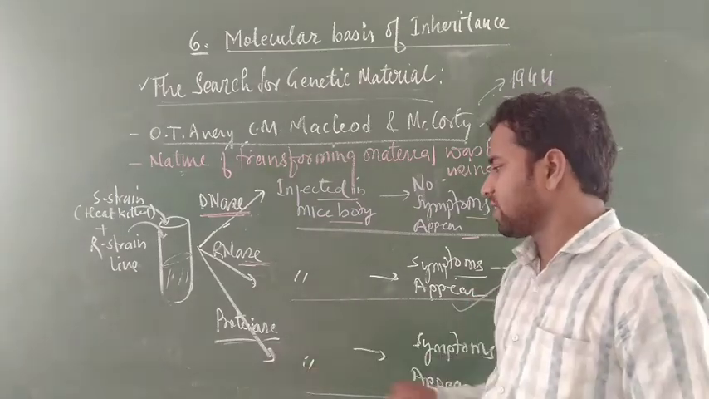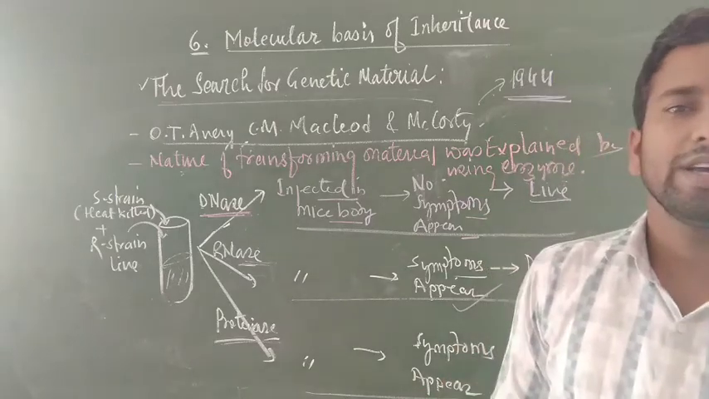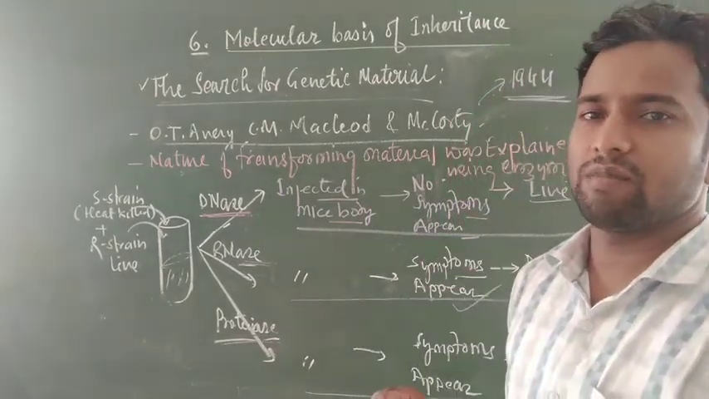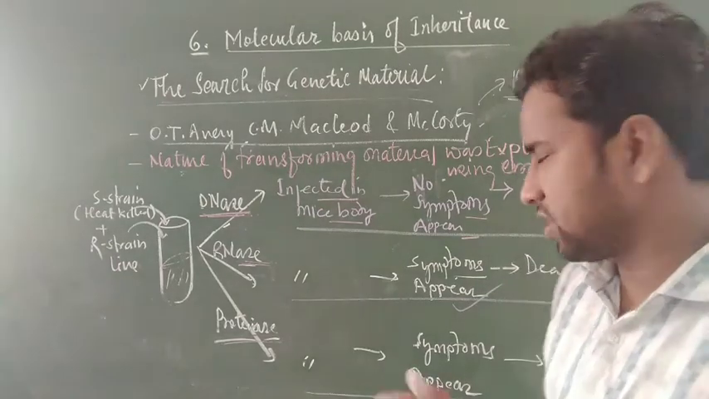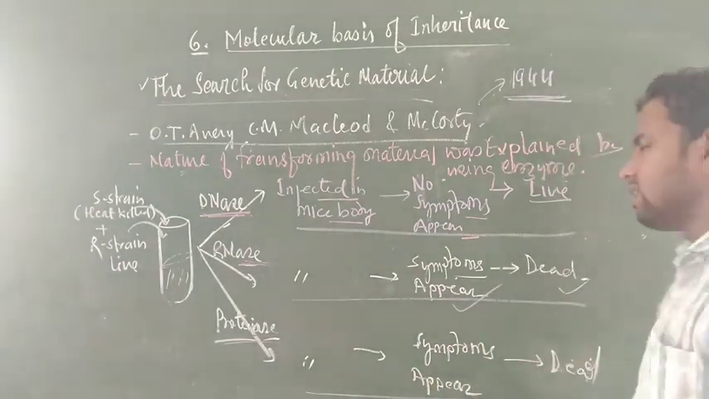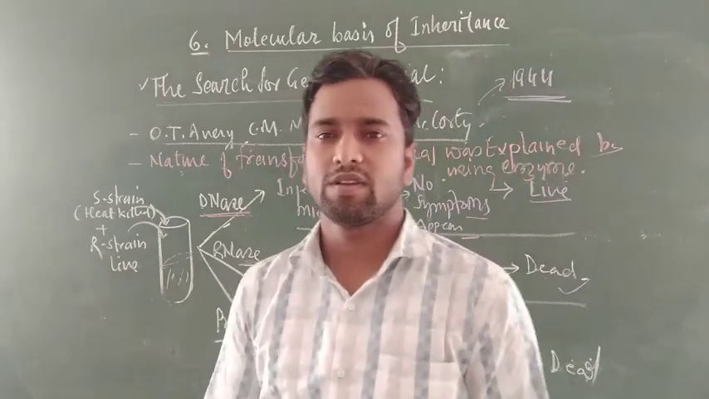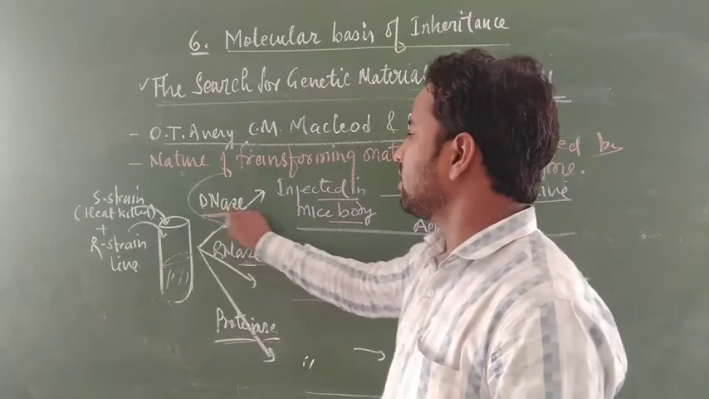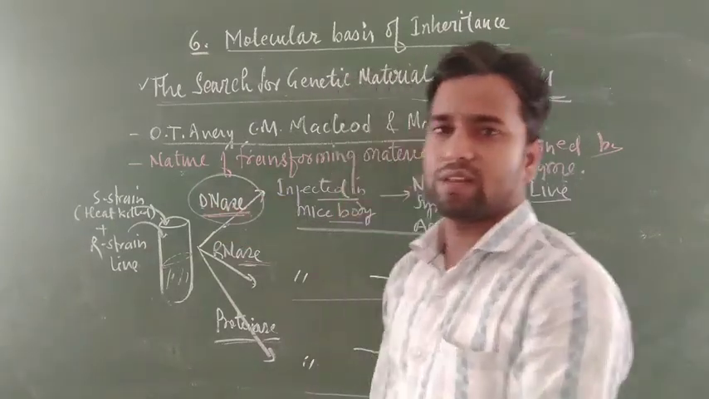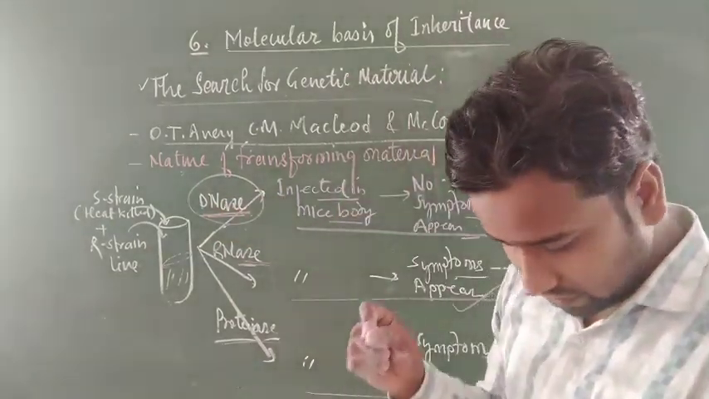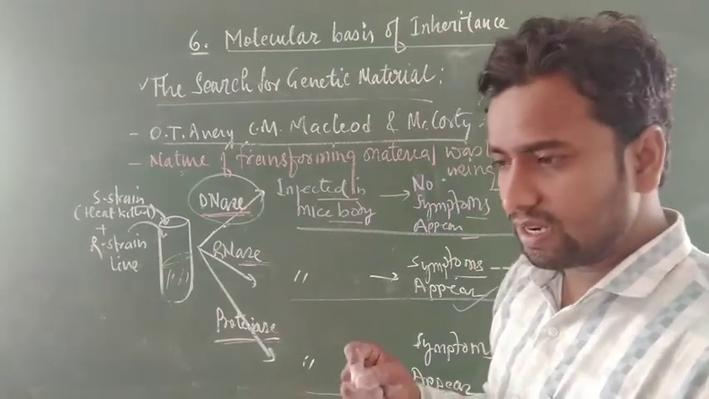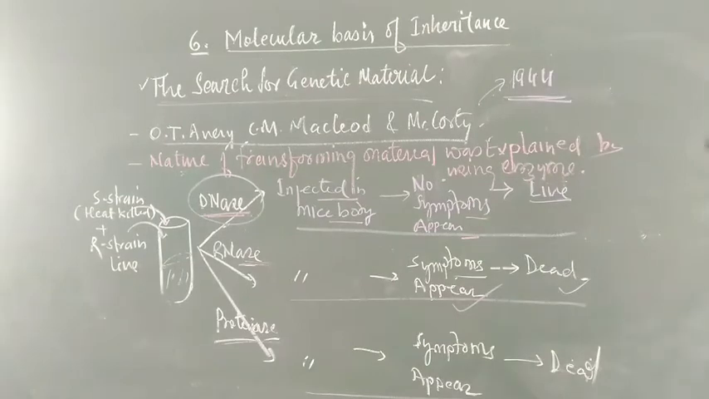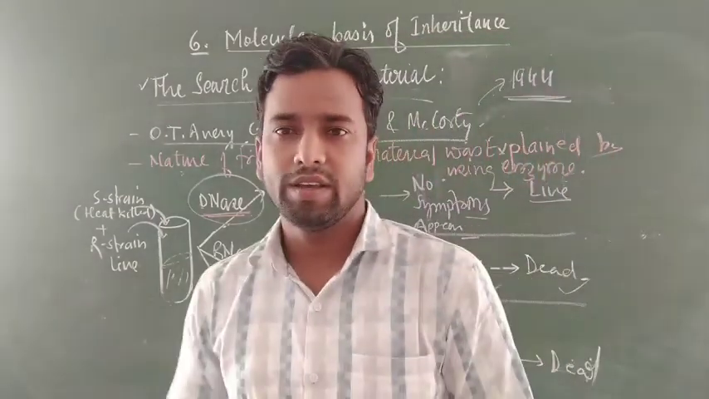And third is protease, where protein is digested but DNA and RNA remain in the body, and DNA is able to convert the R form into the S form. That's why the mice will die in this case. This was the total result. On this basis, it is clear that only in one case, it is clear that DNA is the genetic material, because DNA is the only material which transforms the R form into the S form.